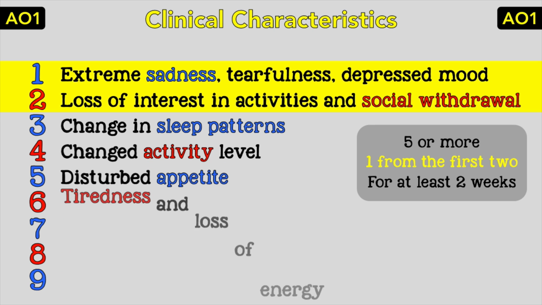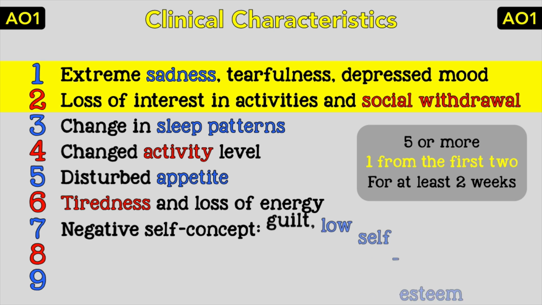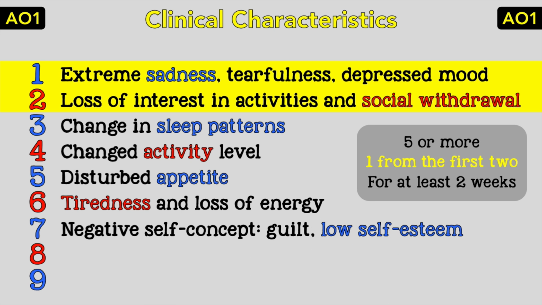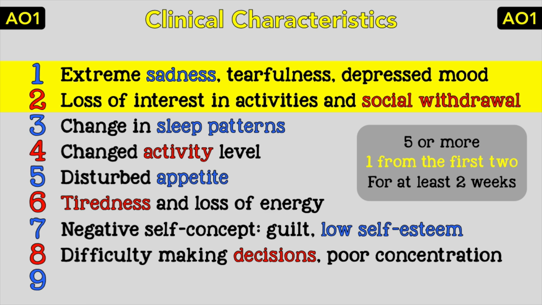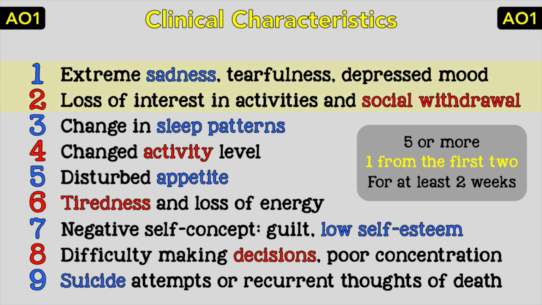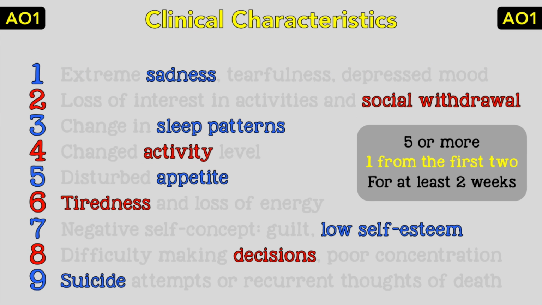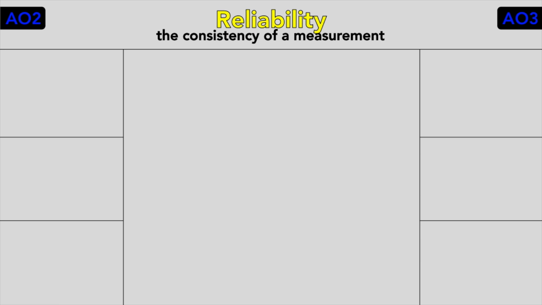The sixth is tiredness and loss of energy, more generally than number 3. The seventh is negative self-concept, including feelings of guilt, low self-esteem and anxiety. Don't combine this with number 1. And the 8th is the one most people forget, difficulty making decisions and diminished concentration span. And finally, the 9th is suicide attempts or recurrent thoughts of death. So sadness, social withdrawal, sleep patterns, activity, appetite, tiredness, low self-esteem, decisions and suicide. So get remembering.